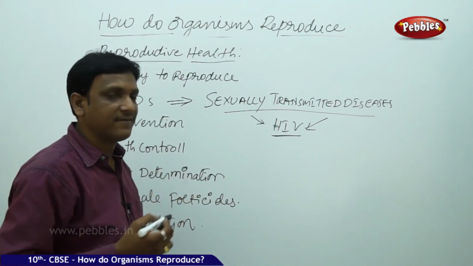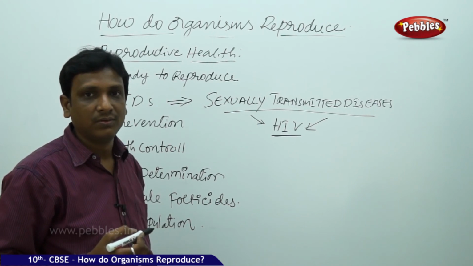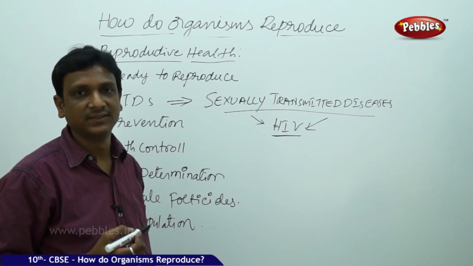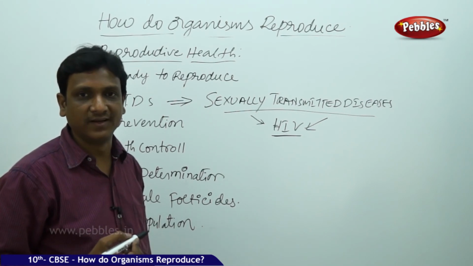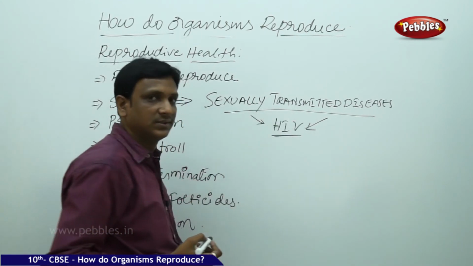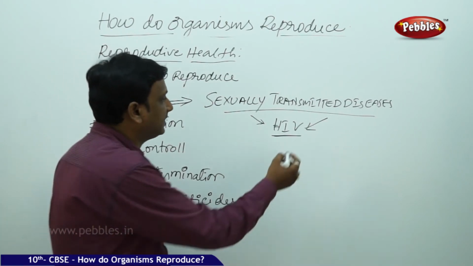Surely that infection transmits. These are incurable, life-threatening diseases. So in the expectation of some pleasure or fun, if you attempt unprotected sex with somebody, you will be the victim of these kinds of diseases.